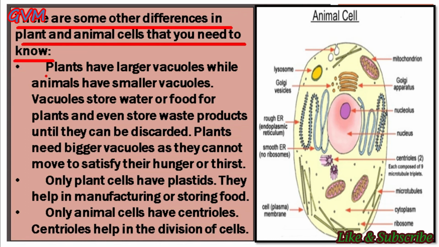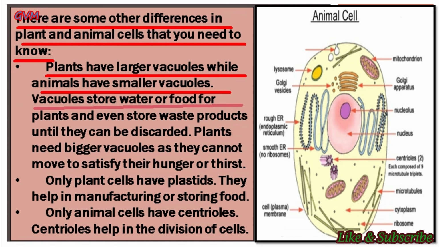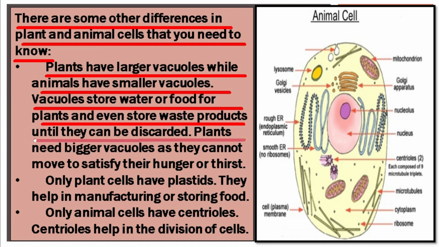The first one is that plants have larger vacuoles, while animals have smaller vacuoles as compared to plant cells. Secondly, the vacuoles in plant cells store water or food for plants, and even in a plant cell, vacuoles also store waste products until they can be discarded. That's why plants need bigger vacuoles as compared to animal cells. The next important difference between the plant cell and the animal cell is that plant cells have plastids, whereas animal cells don't have any kind of plastids.